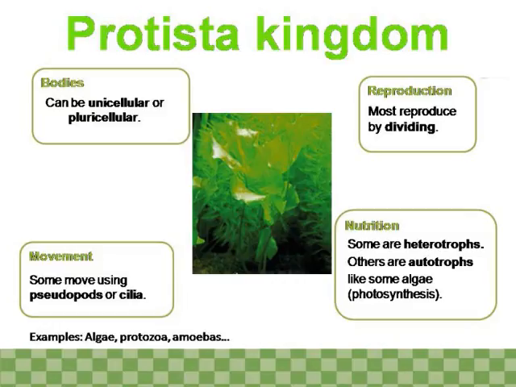Some move using pseudopods or cilia. Reproduction. Most reproduce by dividing. Nutrition. Some are heterotrophs, others are autotrophs, like some algae. Photosynthesis.